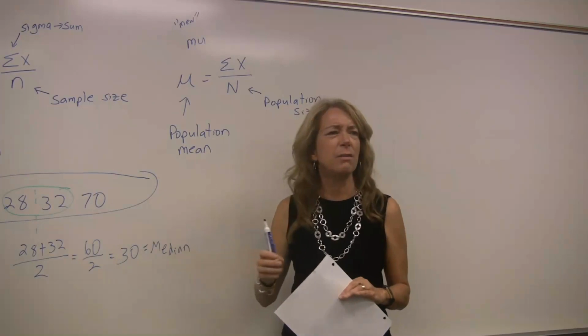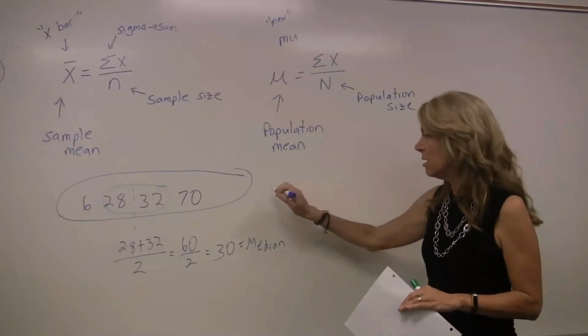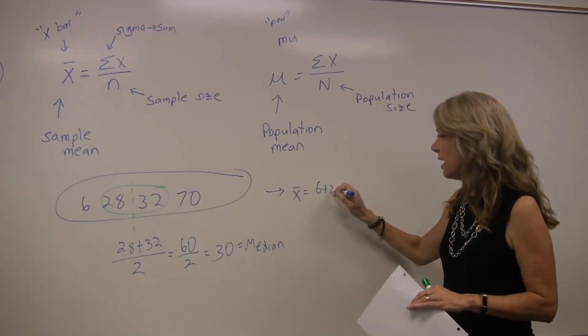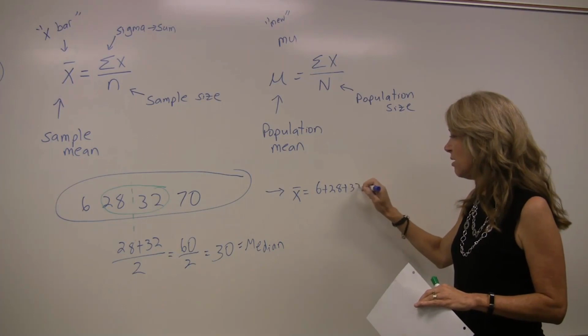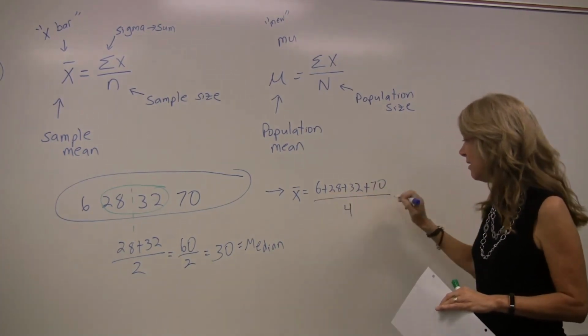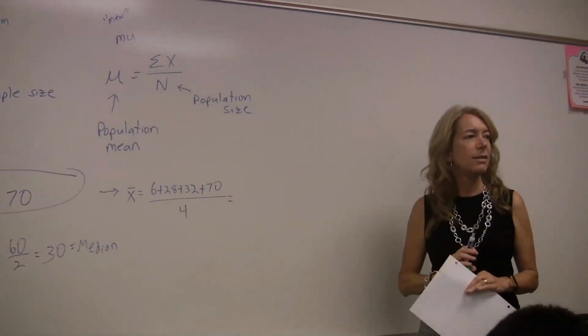Let's find the mean of this one. Can we find the mean of that set? Let's find x bar for this set right here. 6 plus 28 plus 32 plus 70. I'm hoping somebody has their calculator out. I can't do that in my head.